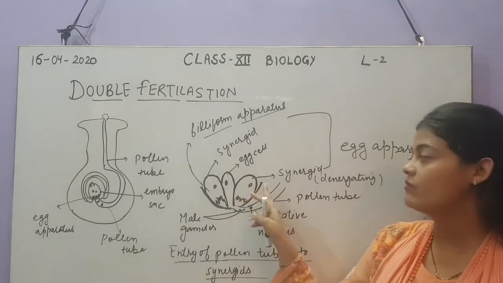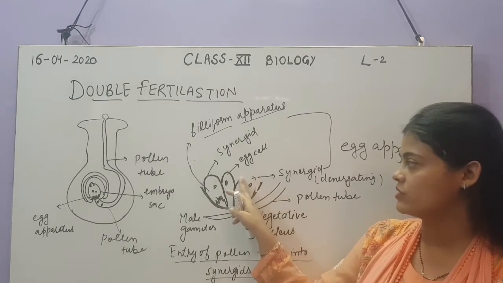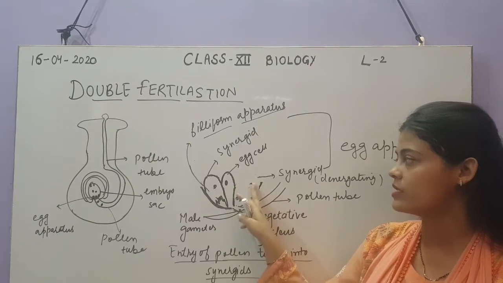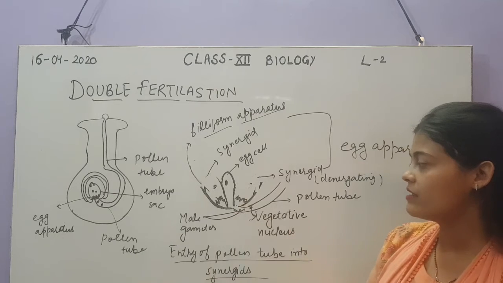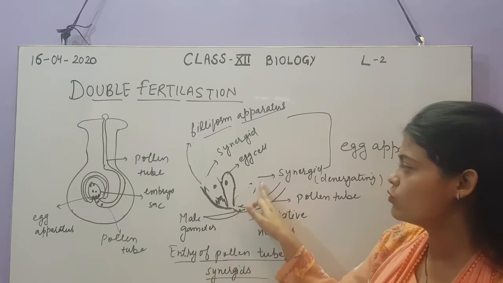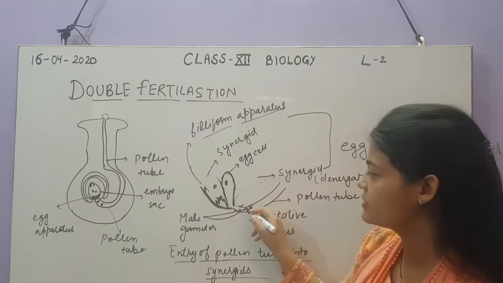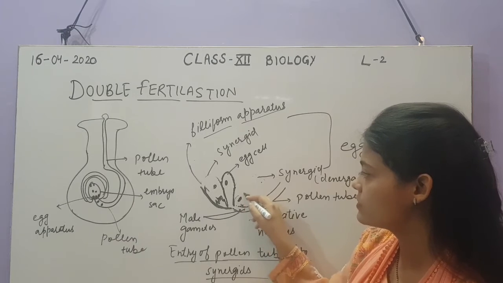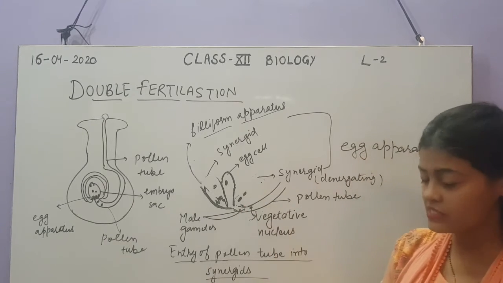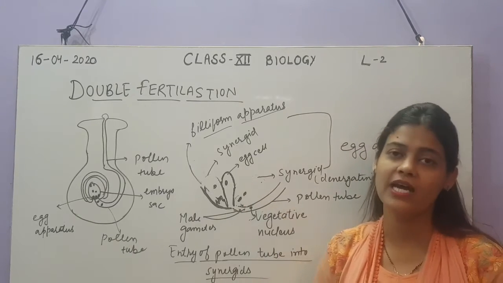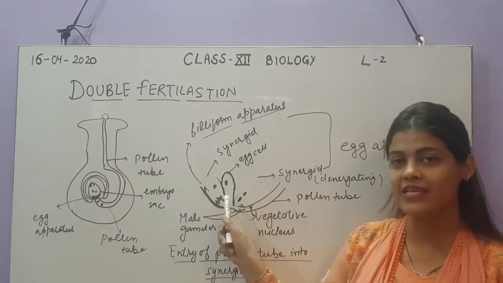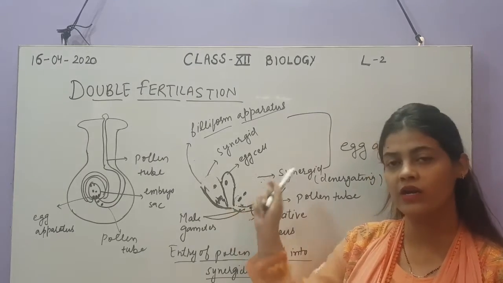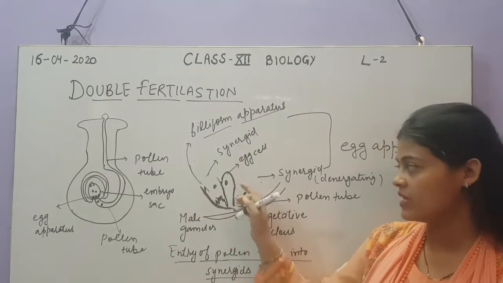Now this synergid cell will undergo degeneration. Slowly these 2 synergids will undergo degeneration, which means that after degeneration the 2 male gametes are now released inside the embryo sac. Now their next purpose is to fuse with this egg cell, and the second one, where will it go?